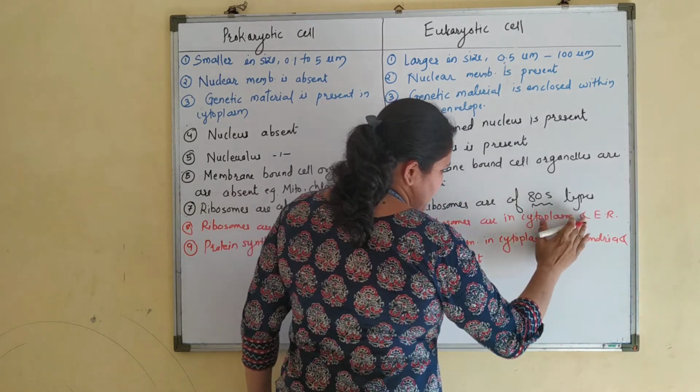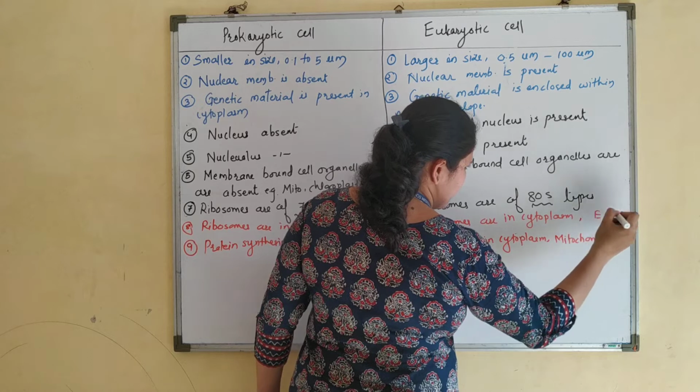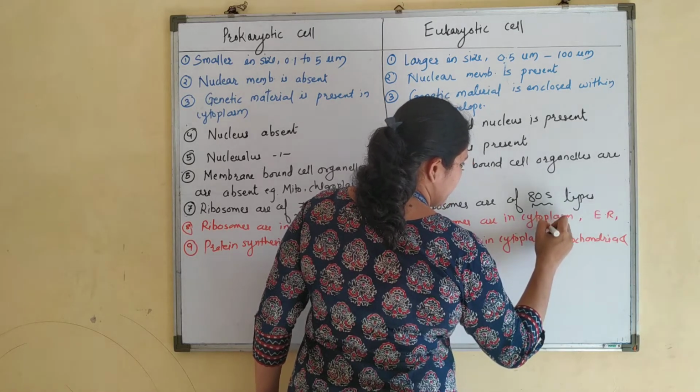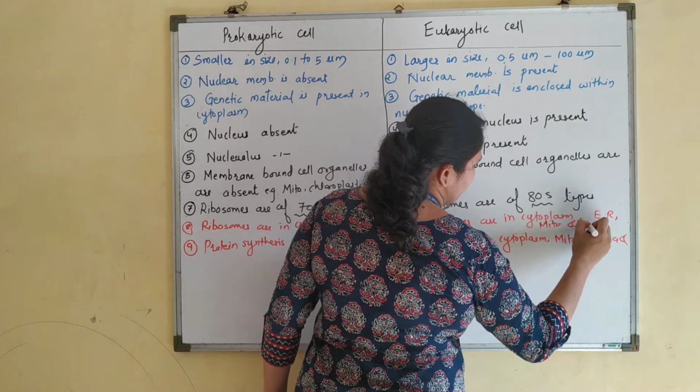You can say that ribosomes are present in the cytoplasm, ER, mitochondria and chloroplast.